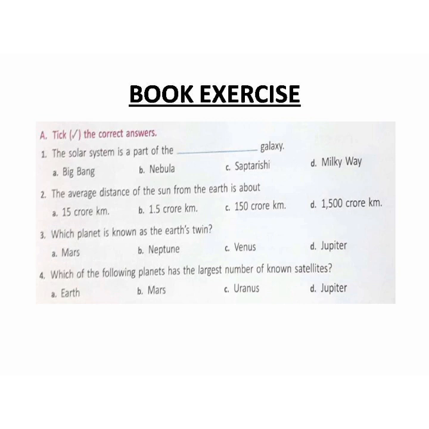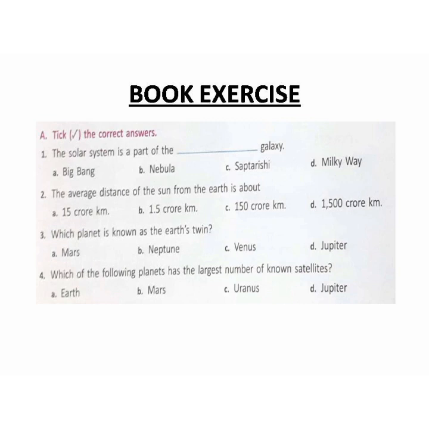Now let us come to the third part. Which planet is known as the earth's twin? Venus is known as the earth's twin. Why? Because Venus looks exactly similar to the earth in size and appearance. That is why it is called the earth's twin.